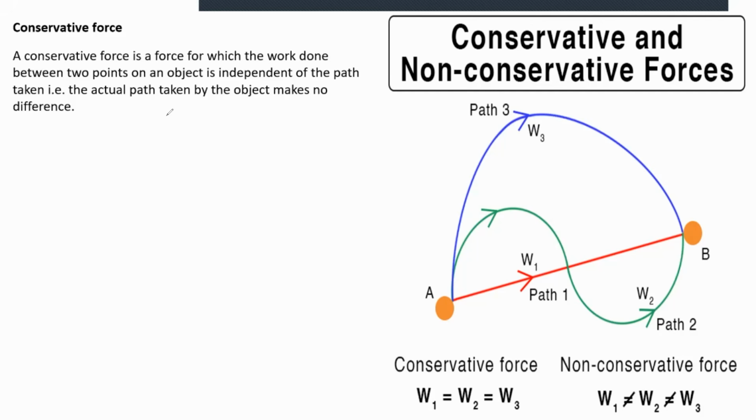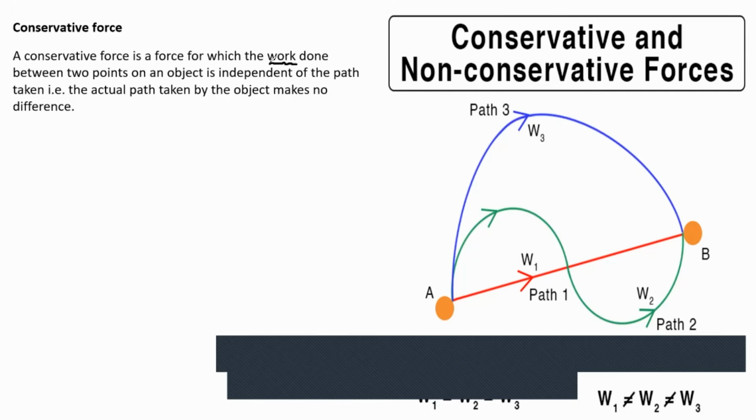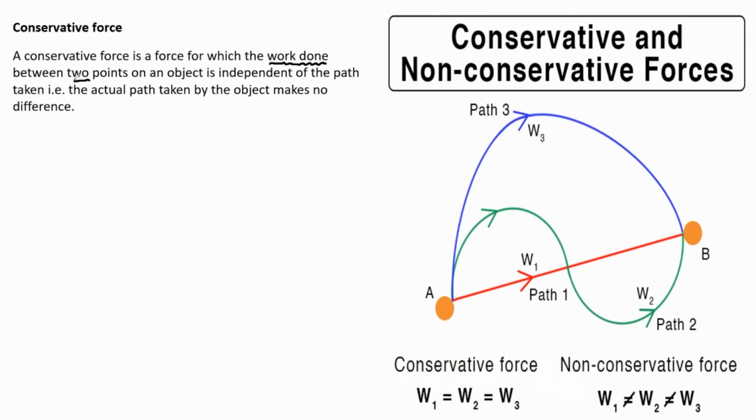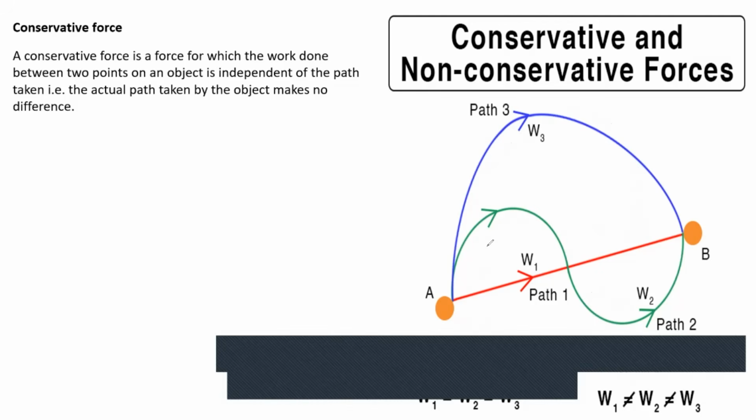It means the work done between 2 points in a conservative force situation is independent of the path taken by the object. What it means is that whether you take path 1, path 2, or path 3, a conservative force does the same amount of work on you.